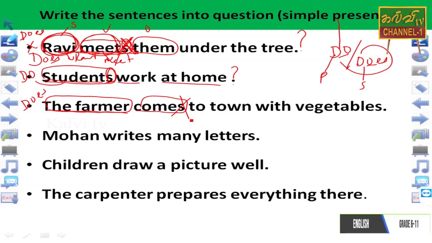Does the farmer come to town with vegetables? What will you do at the end of the sentence? Very good, the question mark. Does the farmer come to town with vegetables?